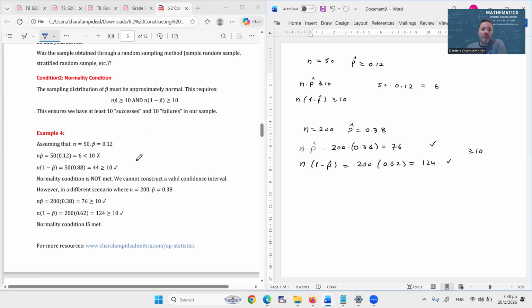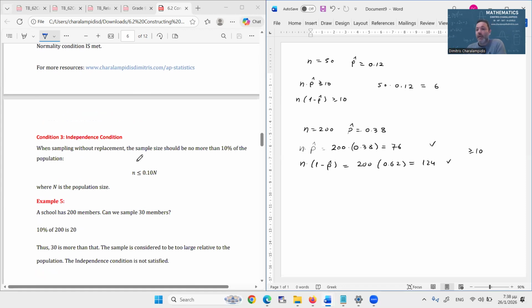Let's go to the third one. It's called the independence condition. When sampling without replacement, which means that if one individual has been selected, he or she cannot be reselected, then the sample size we have obtained should be no more than 10% of the original population.